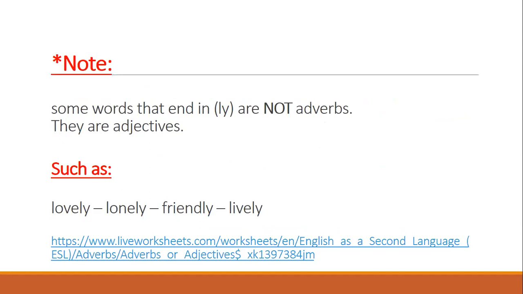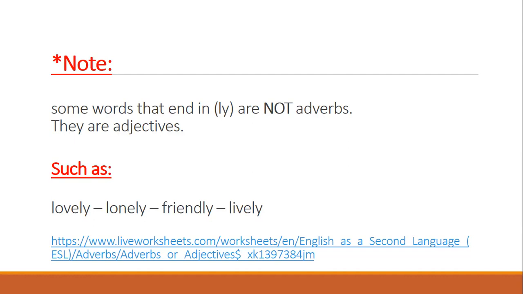And here's a note. Not all the words that end in ly are adverbs. Some of them are just adjectives. Like what? Like the adjective lovely. When I say, these are lovely flowers, lovely here is an adjective that describes the flowers. I'm lonely.